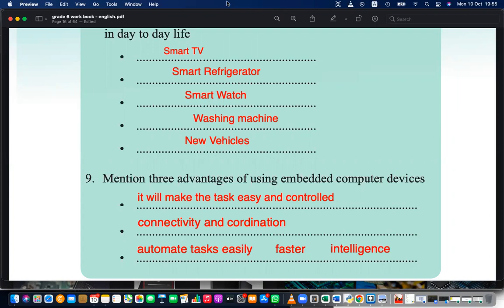The amount of fuel available in the fuel tank will be displayed, brake level will be displayed, engine condition will be displayed, status of driving will be displayed. Maybe the tire inflation, tire status will be displayed, heat will be displayed. So it's very easy. It's automated, intelligent, faster, can take decisions, controlled, connected. All these things are there.